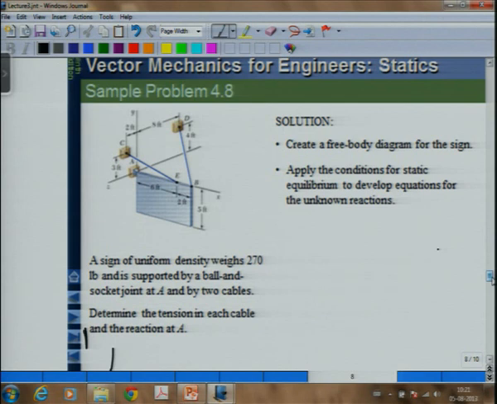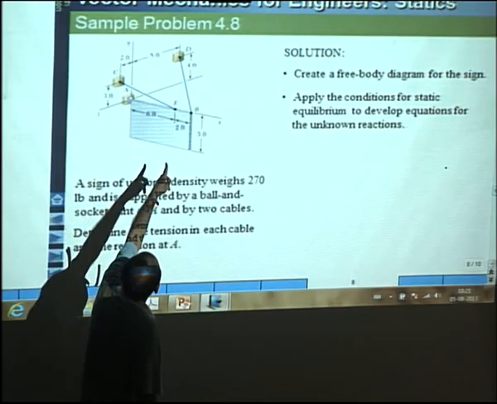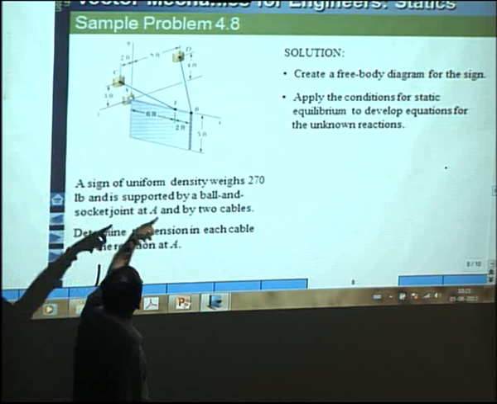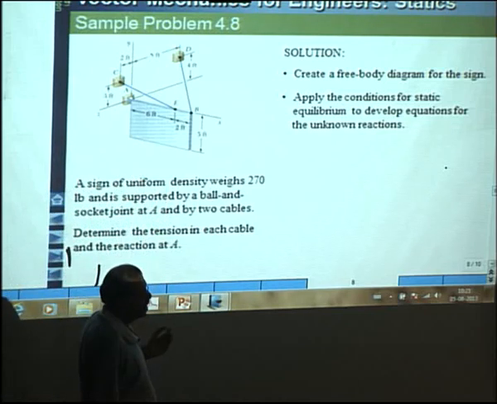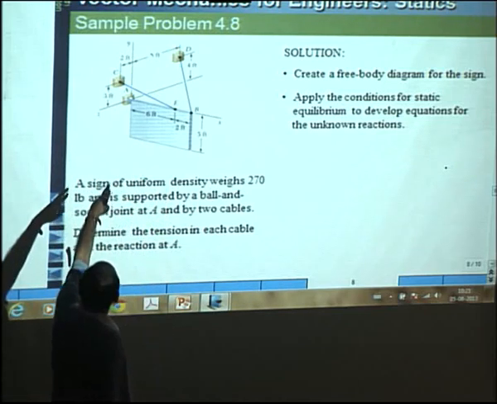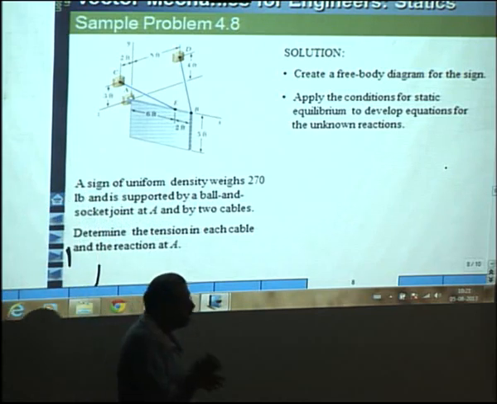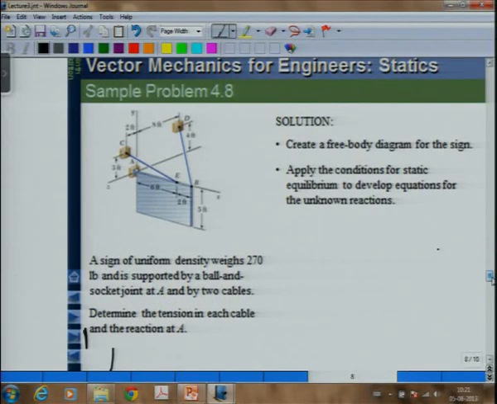So basically here what we have is that at point A there is a pin joint, a 3-dimensional pin joint, on which a board is hanging. This board is hanging there, and it is connected by a cable from point E to point C, and there is a cable from point B to point D, and the coordinate axis, the origin is at point A, the coordinates of point C, point D, point E and point B are given, and the weight of the board is given. Now the question says, determine the tension in each cable and the reaction at A.